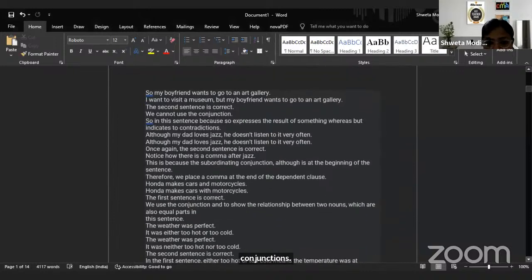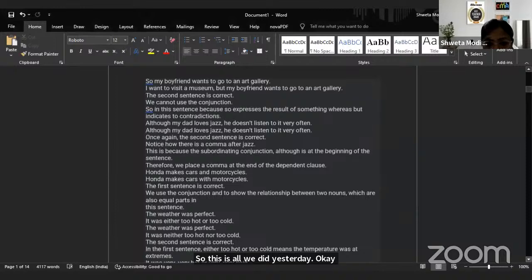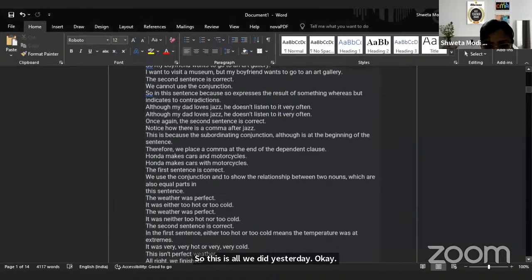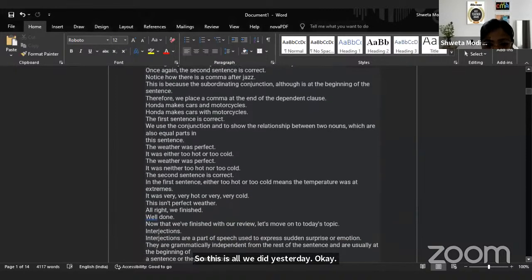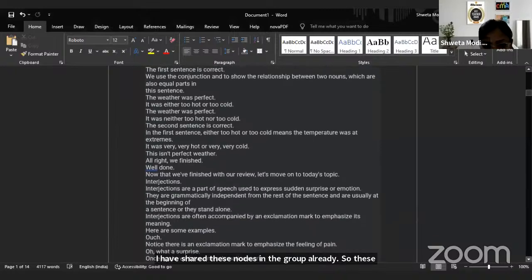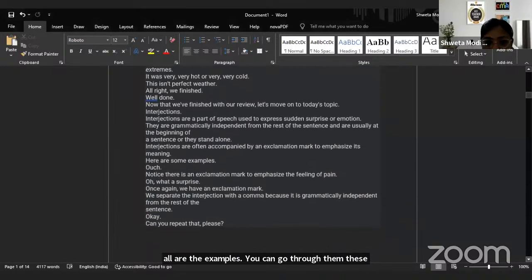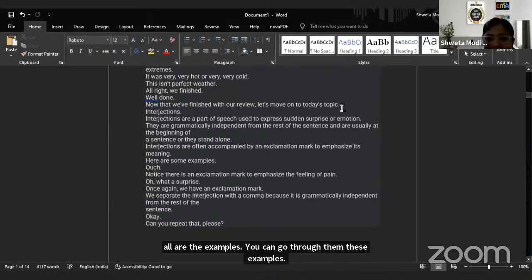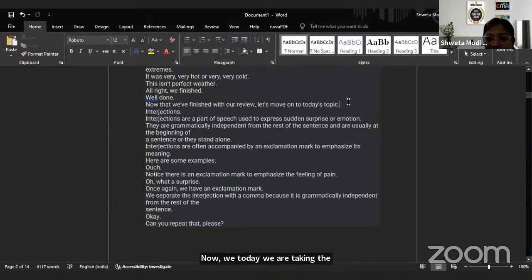Okay. I have shared these notes in the group already. So these all are the examples. You can go through these examples. So now today we are taking the next topic, which is interjections.